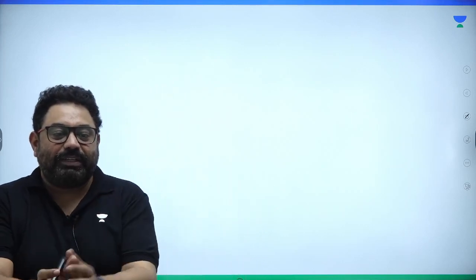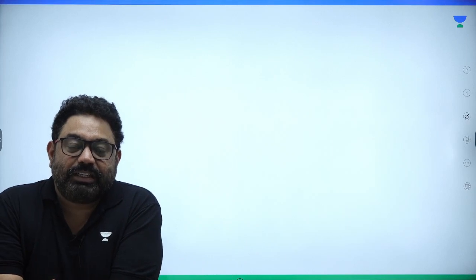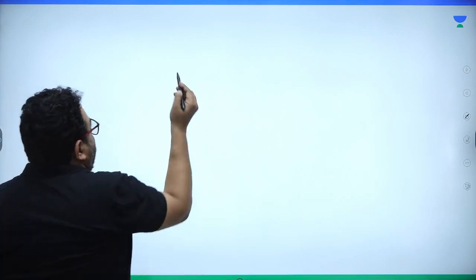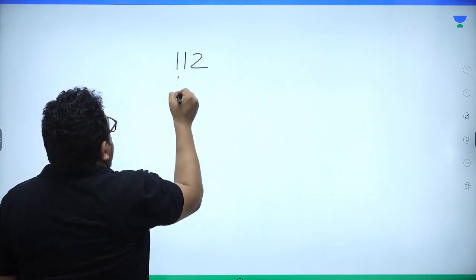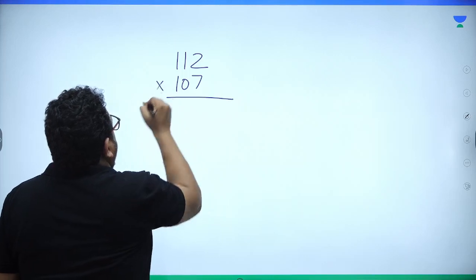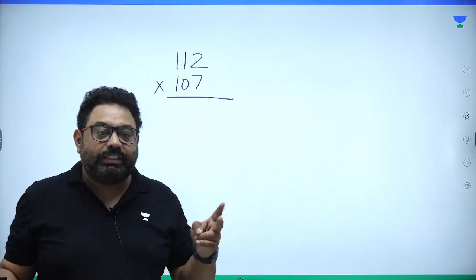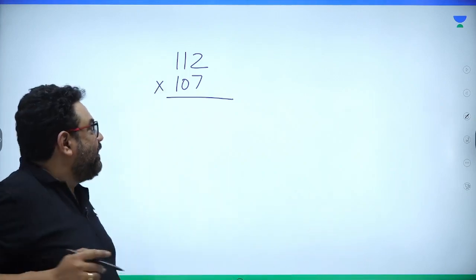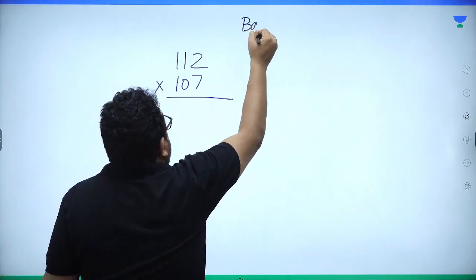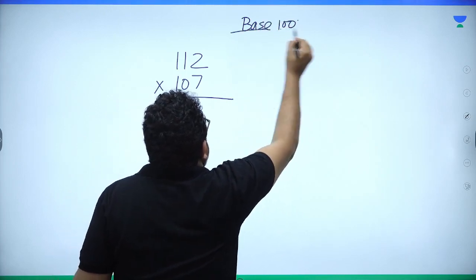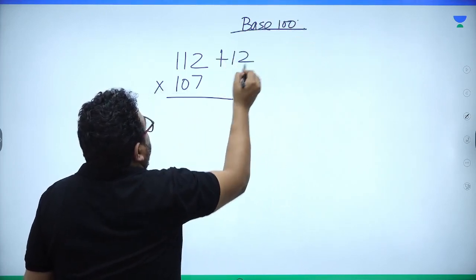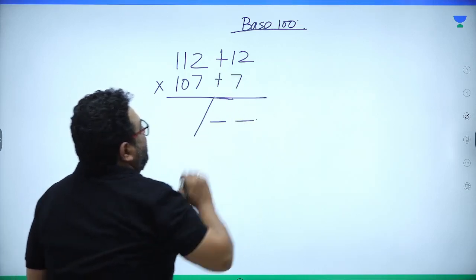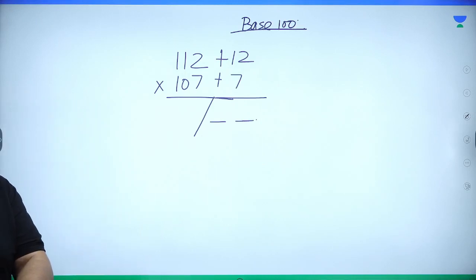Then, sir, where is the limitation? Listen, there is no limitation to the calculations. Always keep this thing in mind. How, sir? So listen, I can say what is 112 into 107? Now again, though these are 3-digit numbers, both the numbers are near 100. Yes, sir. So I say let the base be 100, right? In that case, how much bigger than 100? Plus 12, and this is plus 7. Partition and 2 spaces, right?